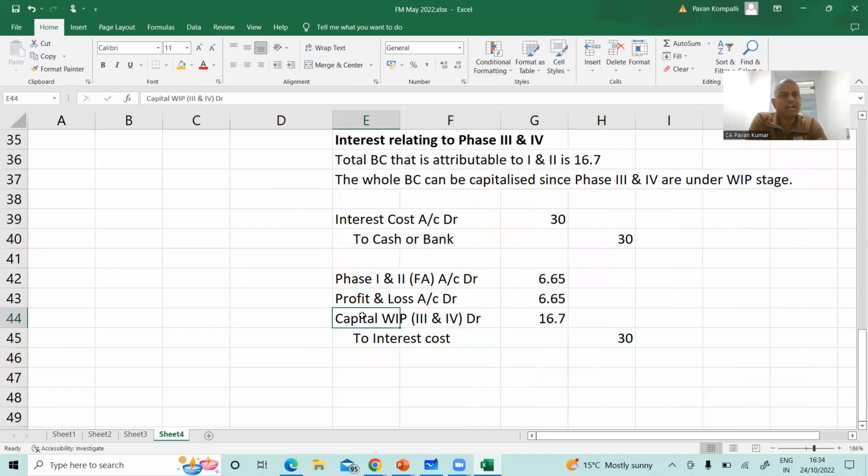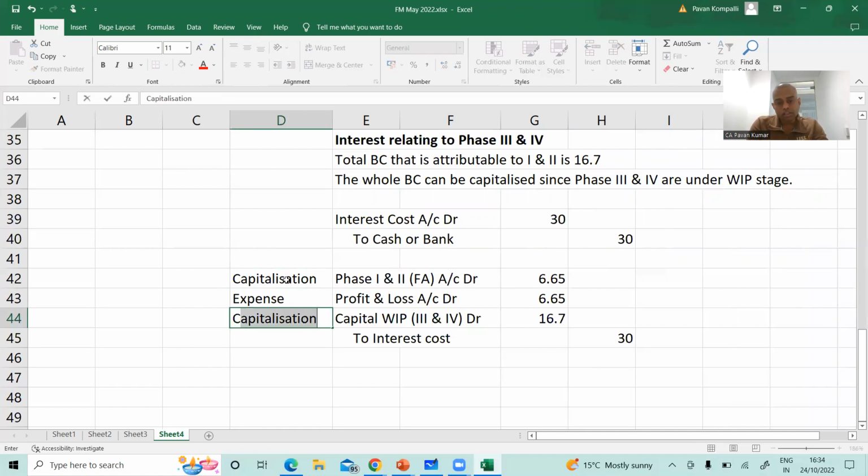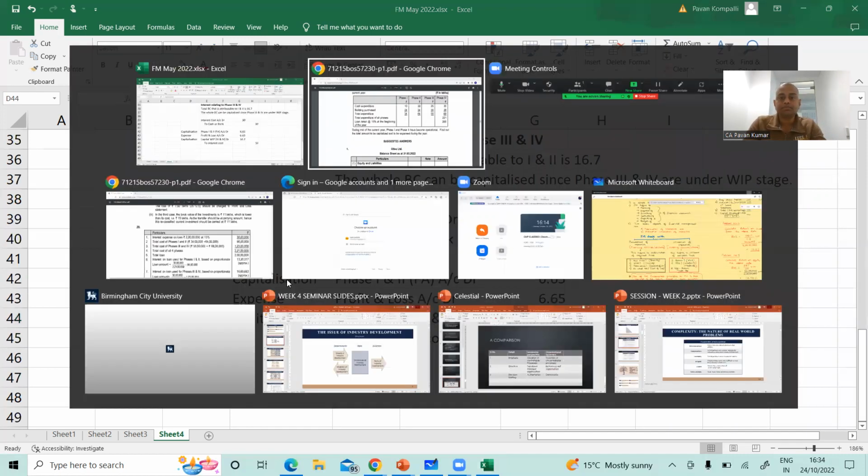If they ask you to pass journal entry, you can. But even if they do not ask also, you can show this journal entry because journal entries enhance understanding. Journal entries are the litmus test that you're understanding the concept. So phase 1, this is creation of asset, capitalization, asset. This is expense. This is also capitalization, but since the asset is not existing now, we are putting it in capital work in progress. That's all. This is the answer.